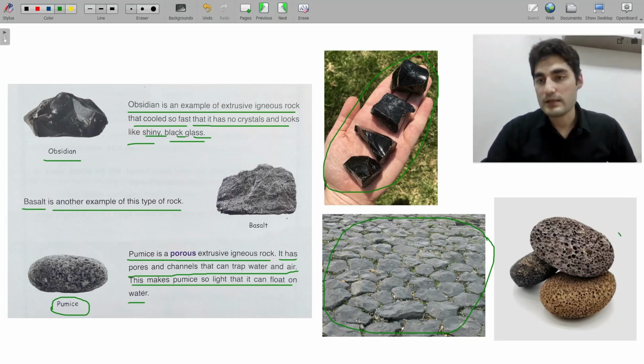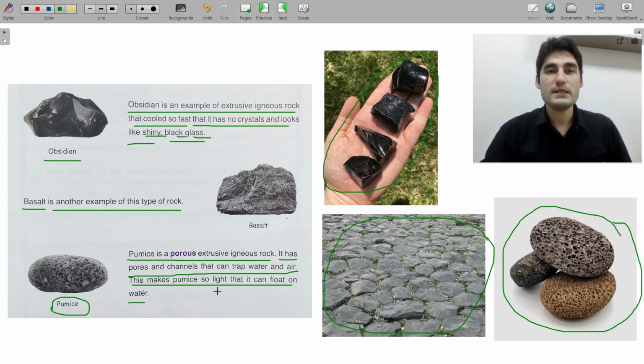Okay, this is an example of pumice. Pumice can be used in daily life. They can clean the skin. They can use it to clean especially your feet. Okay, let's look at the next one.